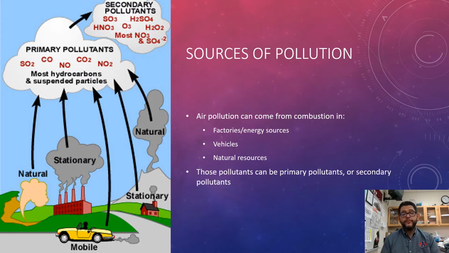And of course, there are different sources of pollution. So you can see here there's going to be mobile sources like cars, stationary forms like homes and factories. And then, of course, there's natural pollution such as seeps or volcanoes and eruptions like that. And these are all going to release what we call primary pollutants. That's going to be SO2, carbon monoxide, carbon dioxide, nitrogen oxides, and of course the particulate matters.